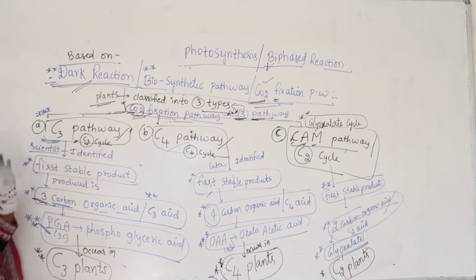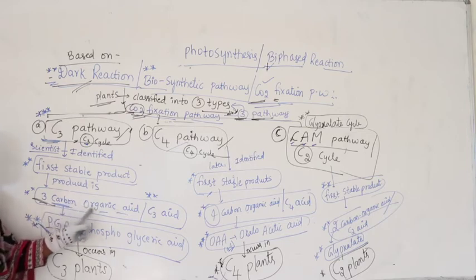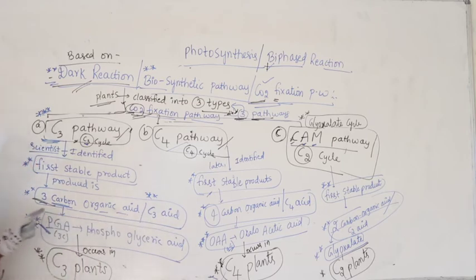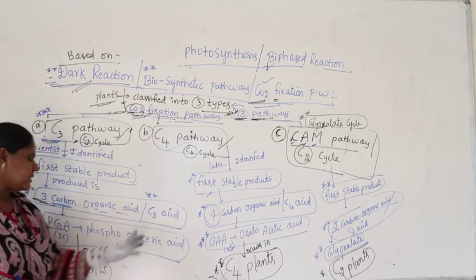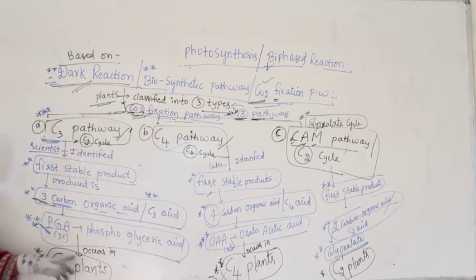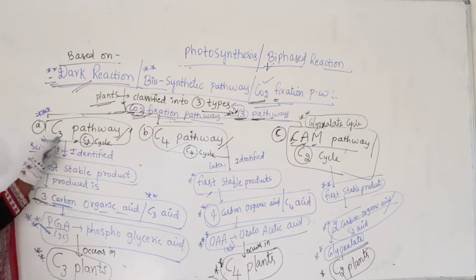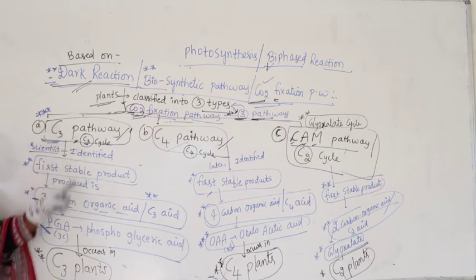Here scientists identified that the first stable product produced is a 3 carbon organic acid, which they called a C3 acid, and later identified as PGA, phosphoglyceric acid. Since the compound produced has 3 carbons, the pathway is called the C3 pathway, and it occurs in C3 plants.